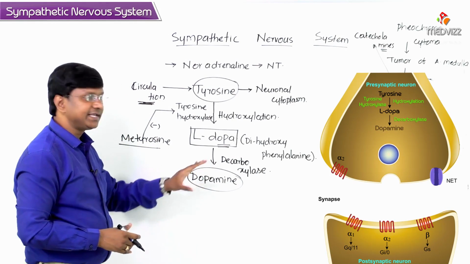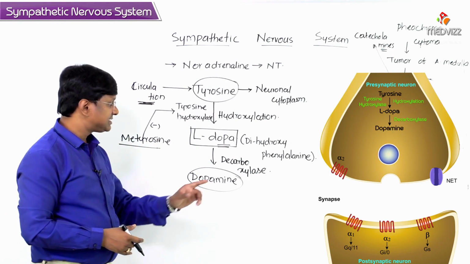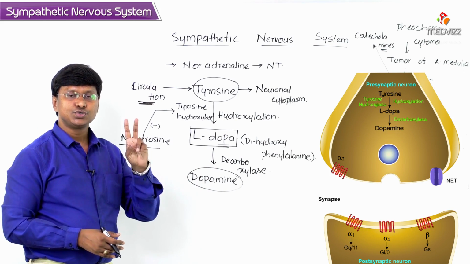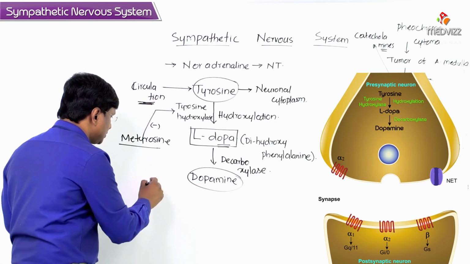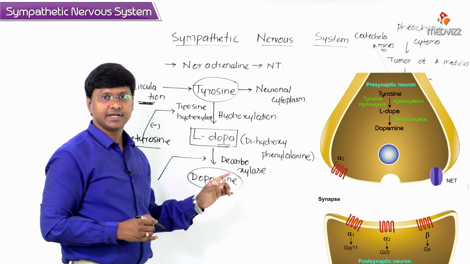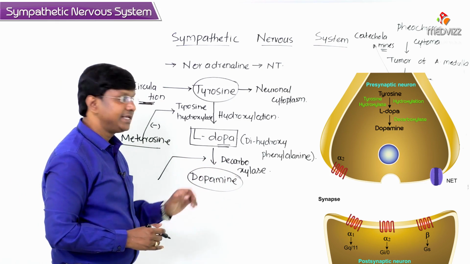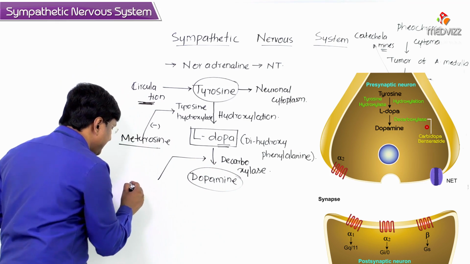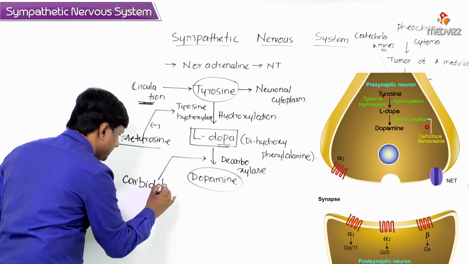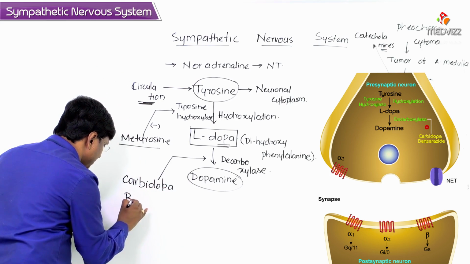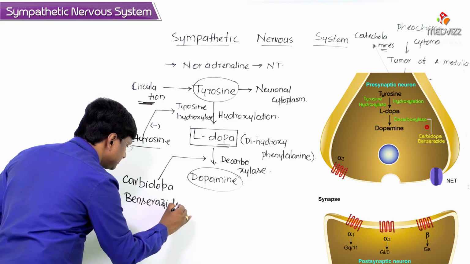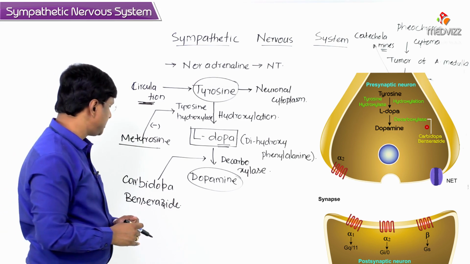Now, you take this decarboxylase enzyme. This decarboxylase enzyme can be inhibited by two important drugs. So the drugs which can inhibit the decarboxylase are carbidopa and another important drug, benserazide.